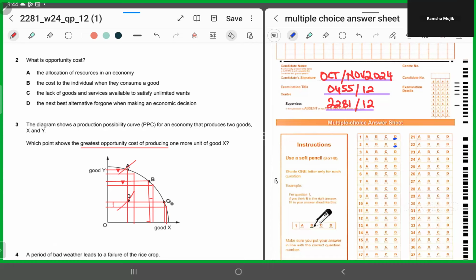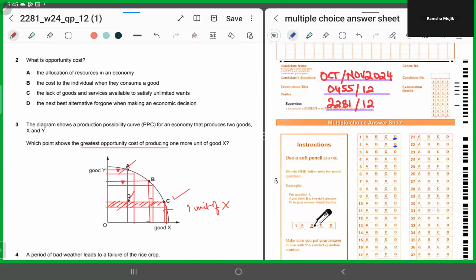That when you are here at C, you will be giving up more of Y just to get one unit of X. In order to get one unit of X, you are sacrificing more units of good Y, right?